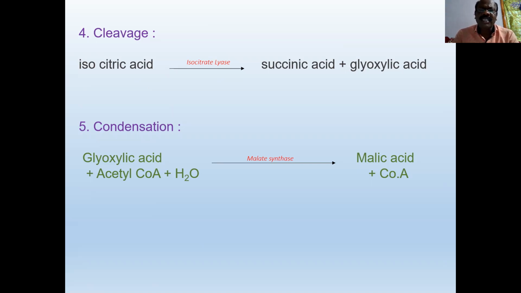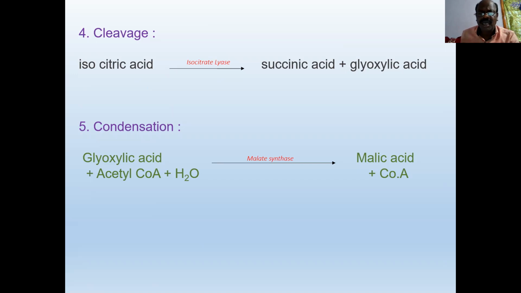This glyoxylic acid, before entering the mitochondria, undergoes a condensation reaction by malate synthetase to form malic acid. So glyoxylic acid plus acetyl coenzyme A plus water gives malic acid.